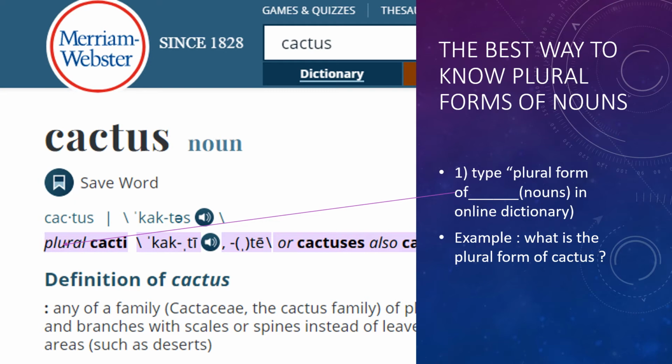It will mention the plural of cactus, which can be cacti or cactuses. Even though we have formulas, it's very hard because sometimes words don't follow them. So you just find it in the dictionary or online dictionary.